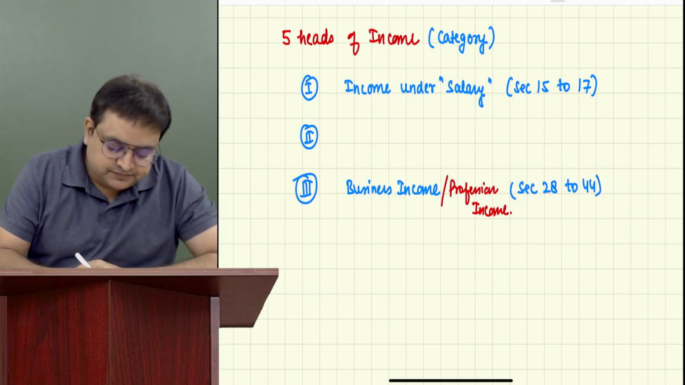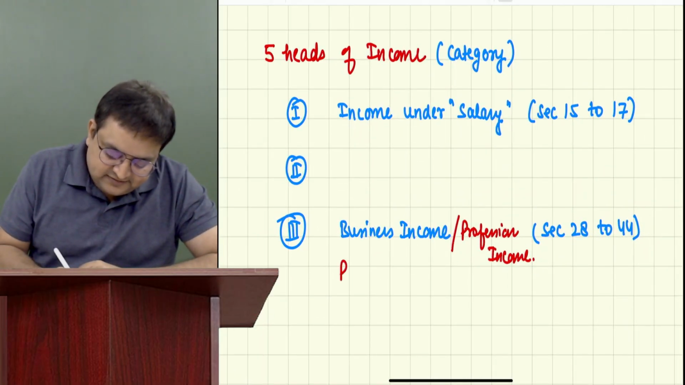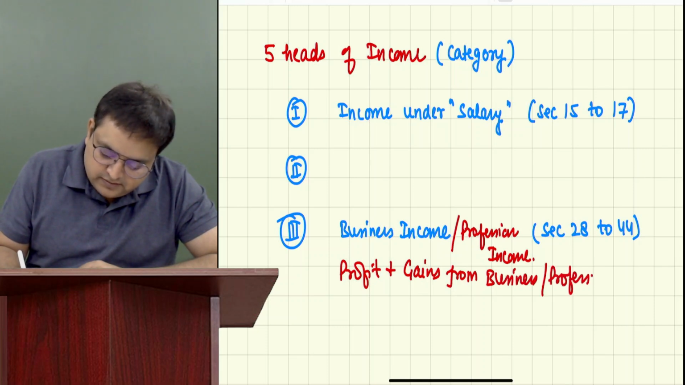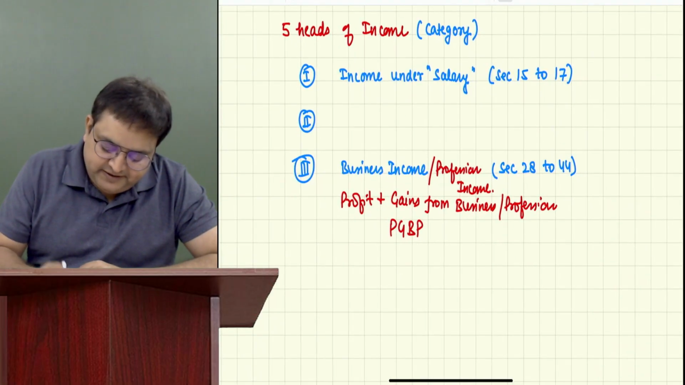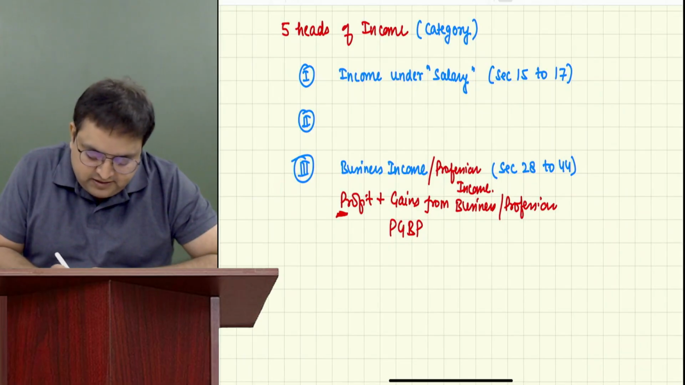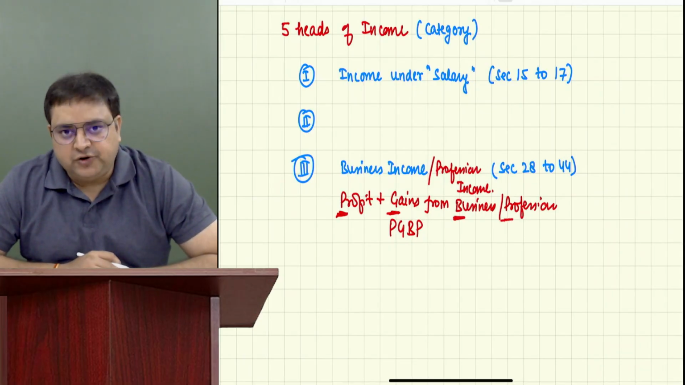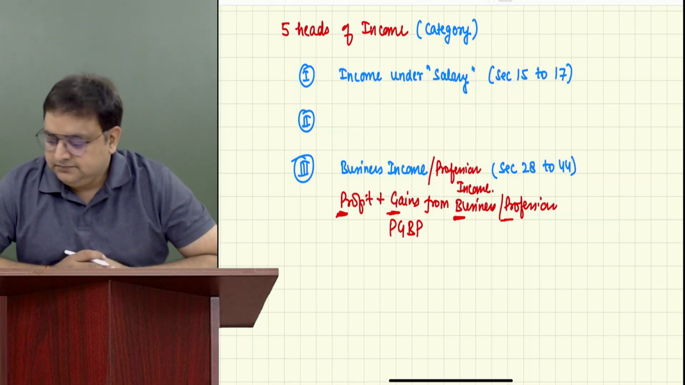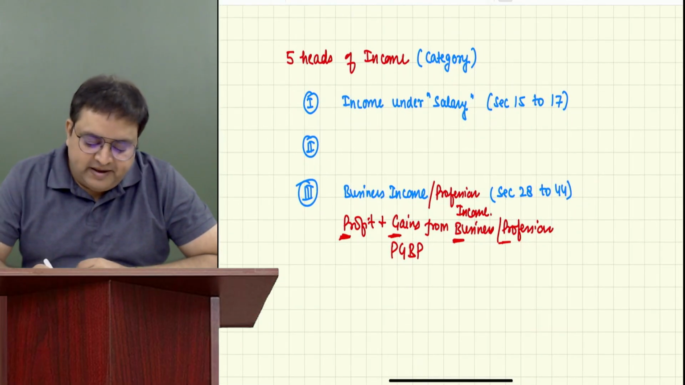We call it profits and gains from business or profession. This is called PGBP. Please write it. Short form PGBP. PGBP is a short form for profits and gains from business and profession. Guys, these are the two major heads.